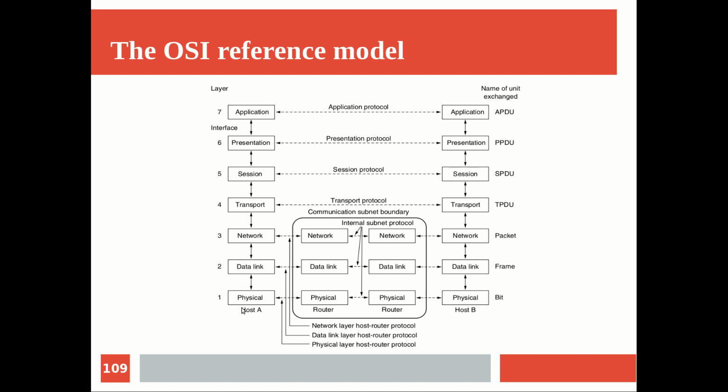And when you look at the lower 3 layers, they are subnet boundary layers, in the sense that they take care of the activity when you start sending the data, whether it is correctly received by the next hop. We are passing our information through a part of the network, which we can call a subnetwork. So the figure shows the subnet boundary, the point where the information from your machine enters the subnet, and where it leaves and reaches the destination.